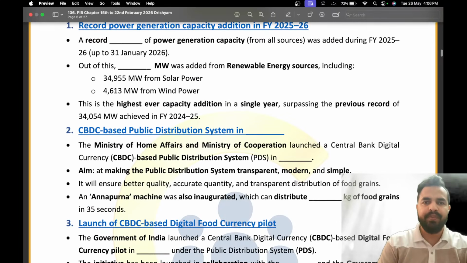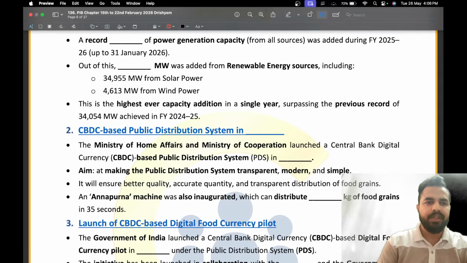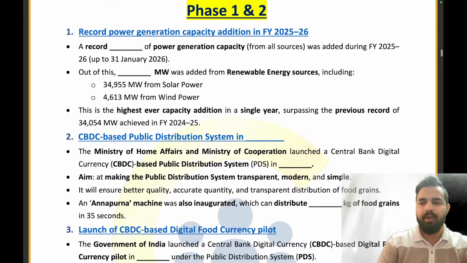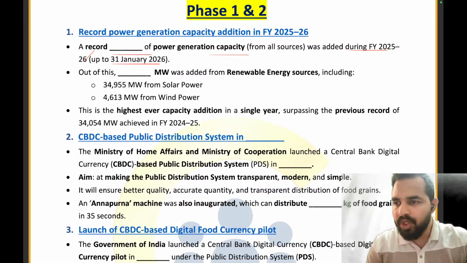Let me switch on the annotations. Please give me here in the chat box what is the right answer. What is the power generation capacity which was added during fiscal year 25-26 up to 31st January 2026? How much was the amount? It was 52,537 megawatt.